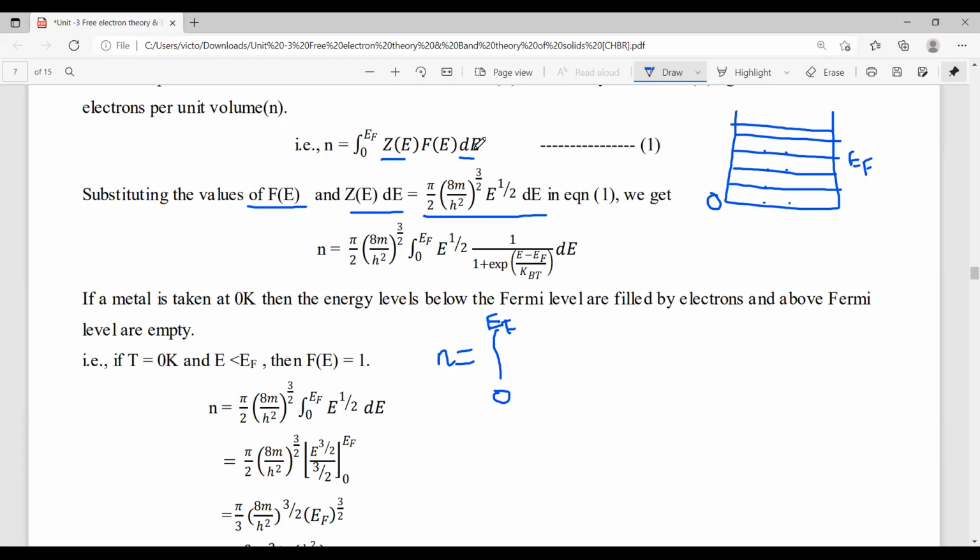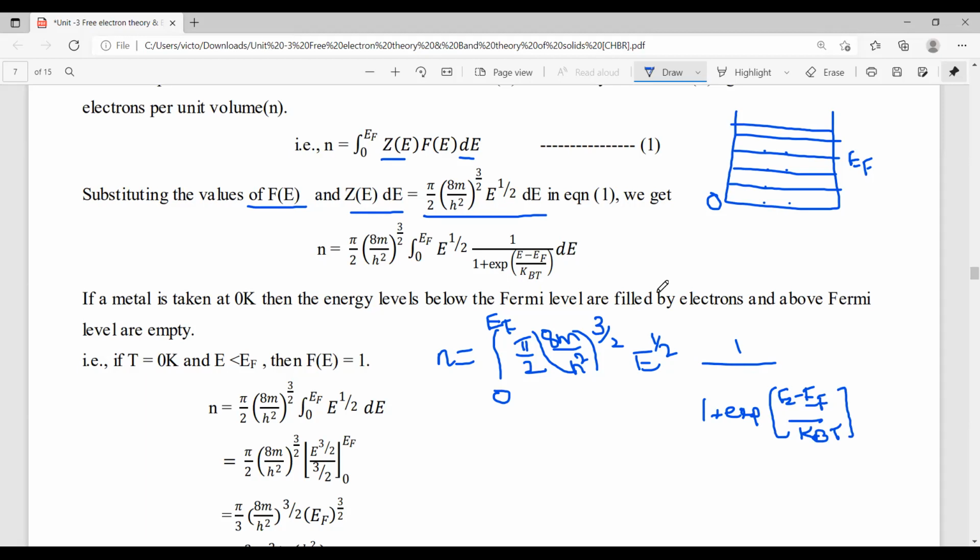First we substitute the Z(E) dE value, π by 2, 8m by h square whole power 3 by 2, E power 1 by 2, and the F(E) function is 1 by 1 plus exponential of (E minus EF) by kBT, and we already have dE here.